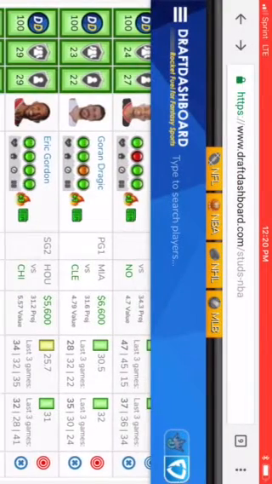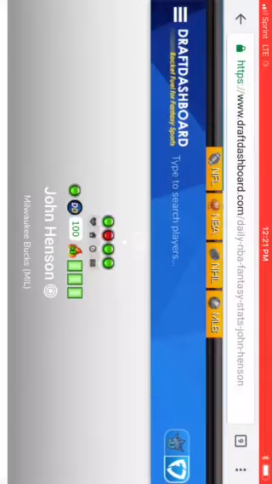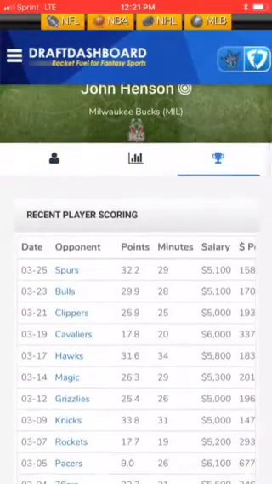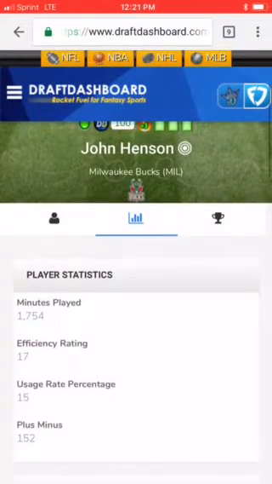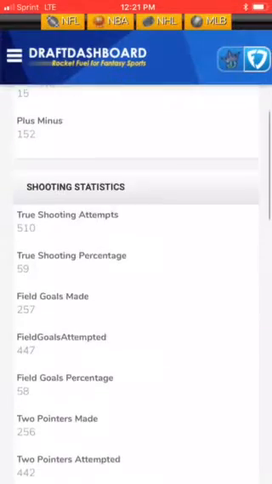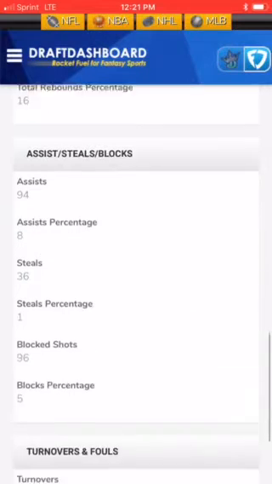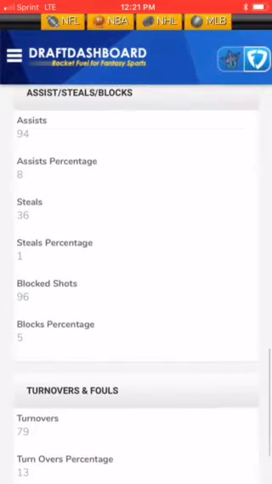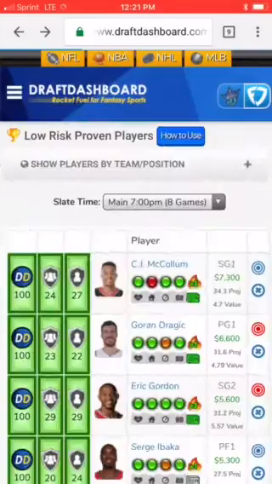So we've also got a possibility here, maybe in the Clippers game, that's a higher over-under game, although it's a slower pace game, as is indicated here. But let's look at his usage to compare for a moment. Or Henson, if we want to play him or not. Usage rate percentage is lower compared to Dragic at only 15%. But he'll get you possibly some other peripherals you're going to consider: 16% rebound percentage, and even some blocks and some assist percentage. So not bad. We can still decide to watch him.